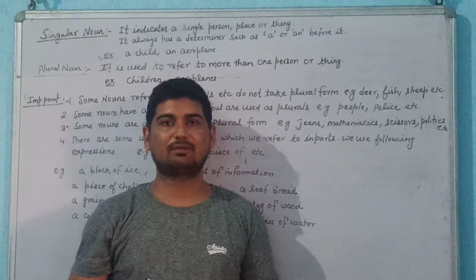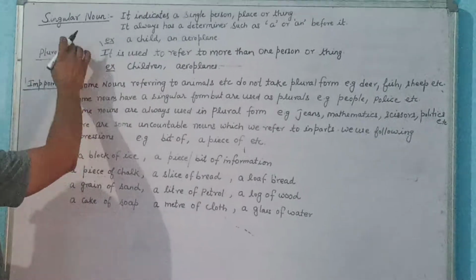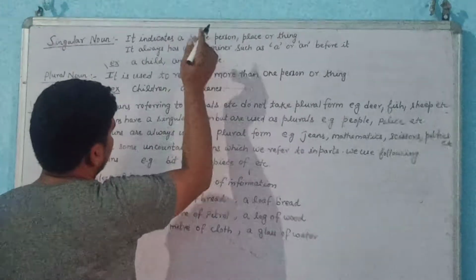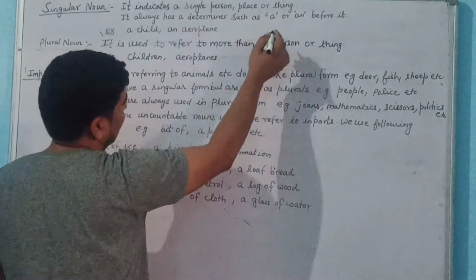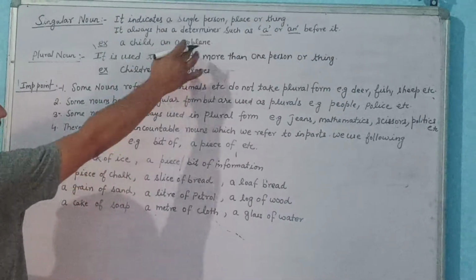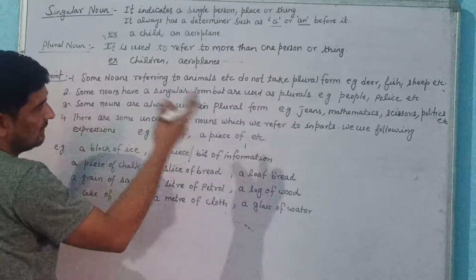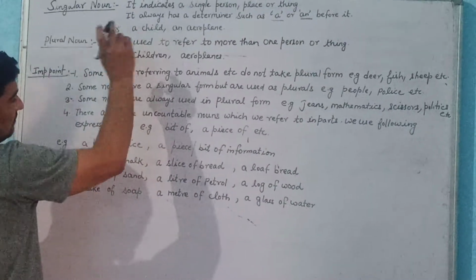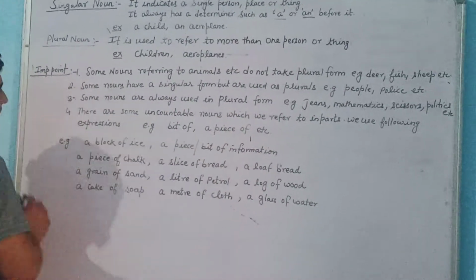As I discussed earlier, singular or plural nouns come under countable nouns. Singular, as the name indicates, is used to depict a single person, place or thing. You will always find a determiner also. Either you will find a or an before the singular noun, like a child, an aeroplane. Now plural noun. It is used to refer to more than one person, thing or place. What will be the plural of child? The plural form of child is children. Aeroplane becomes aeroplanes, like that.